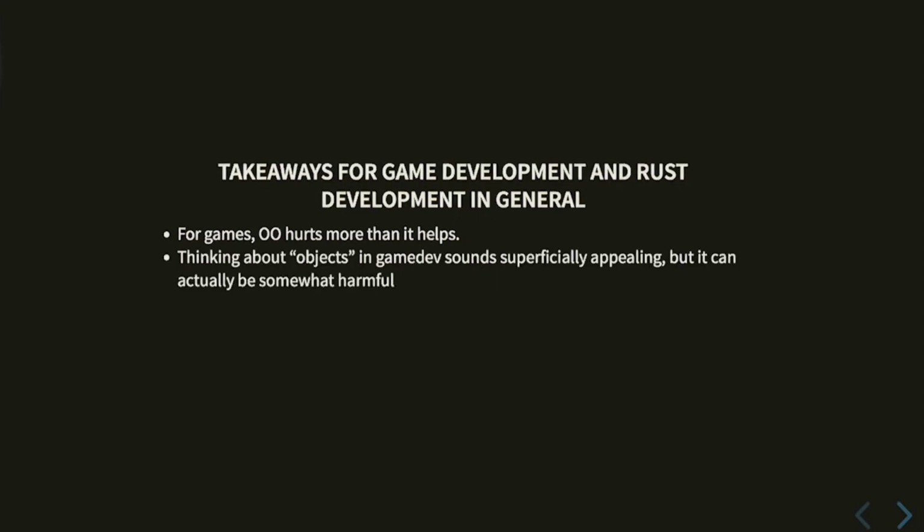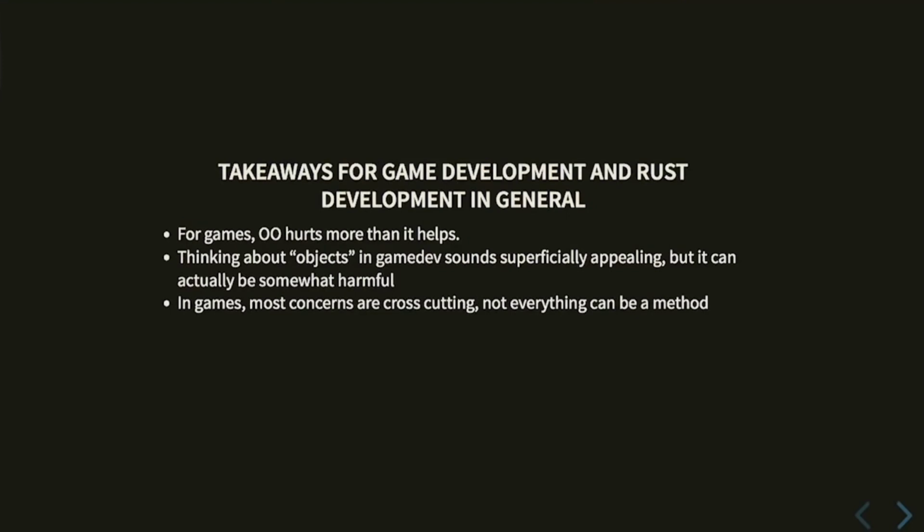So what are the takeaways for this? This is kind of common knowledge in the games industry, actually. But in case you haven't heard, object-oriented programming kind of hurts more than it helps. And this is kind of insidious because in a game, you have these objects, and it calls out to you, right? What's an object? Well, player, that's like a physical object. Monster, block, right? And these sound superficially appealing, but if you keep going, it's actually quite harmful.